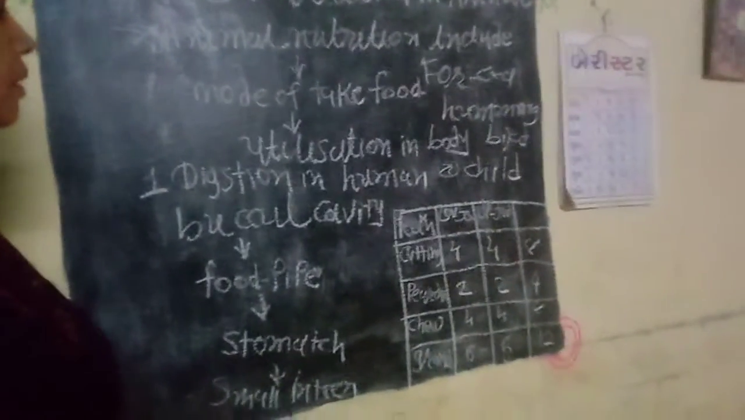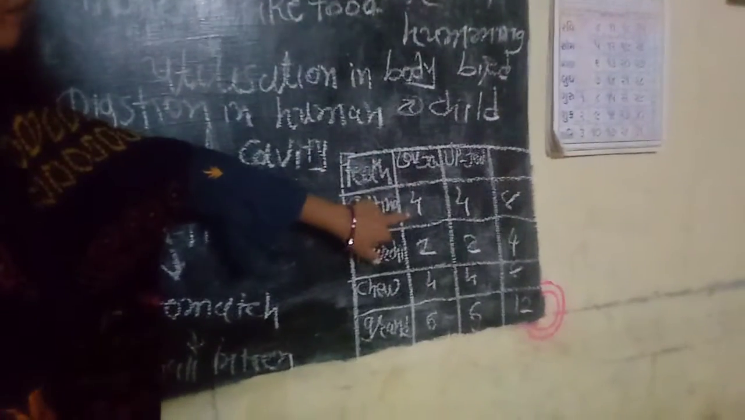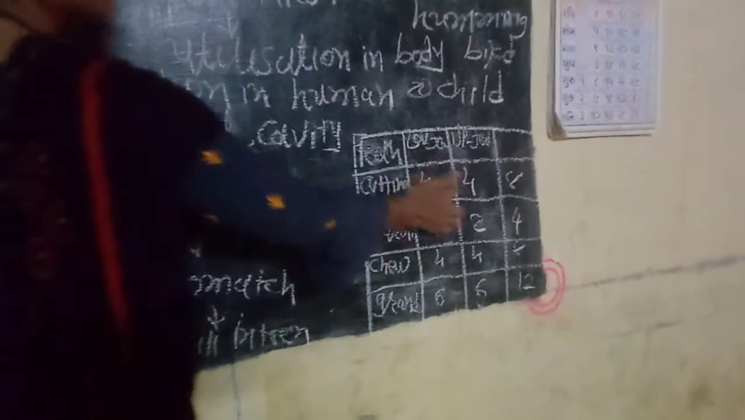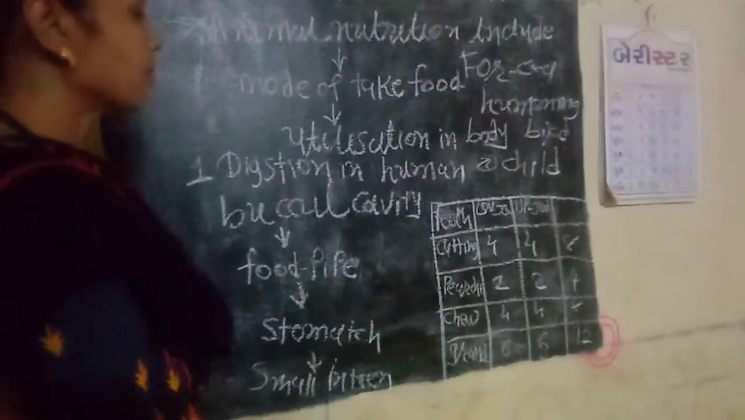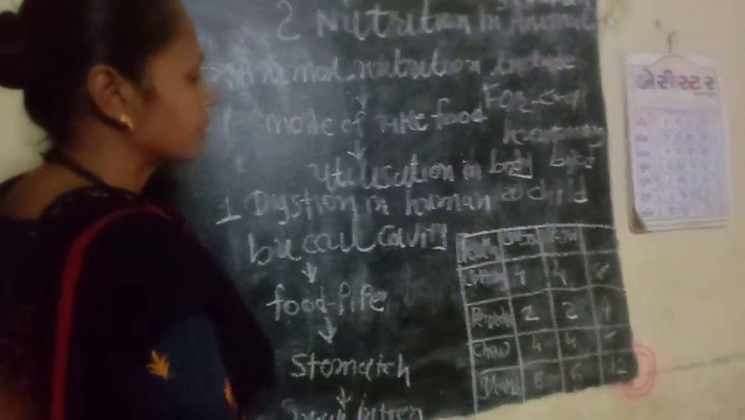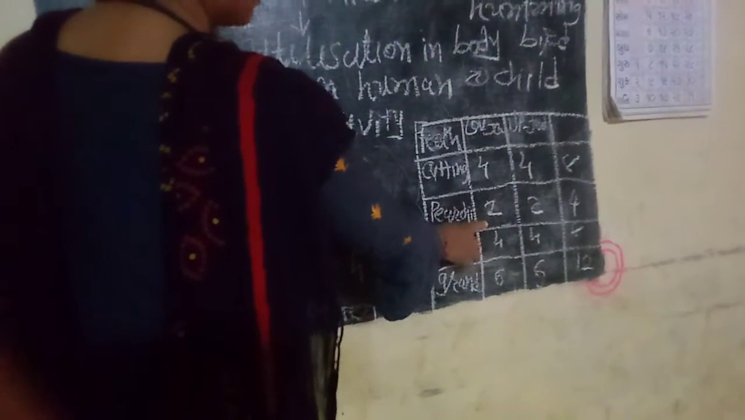For example, we are eating an apple. So an apple is cut by the cutting teeth, lower jaw 4 and upper jaw 4. Total 4 and 4 is 8. Second, for example, we take sugar cane. So sugar cane is pierced, upper jaw and lower jaw. Upper jaw 2 and lower jaw 2, so 2 plus 2 is 4.